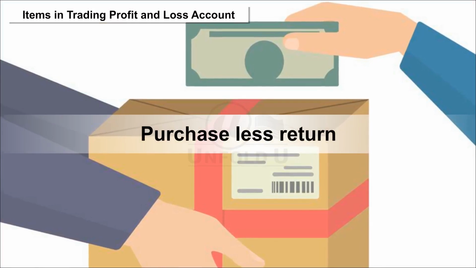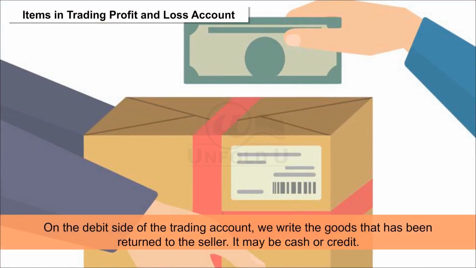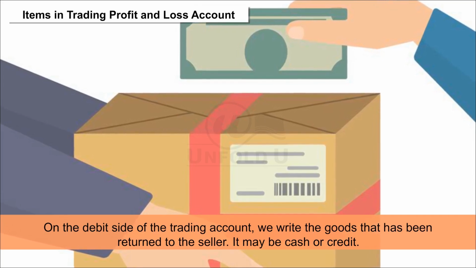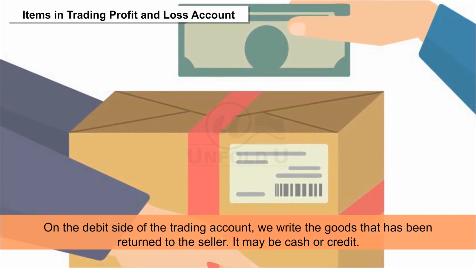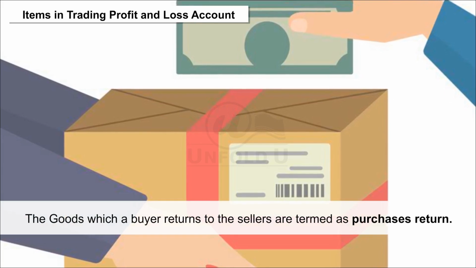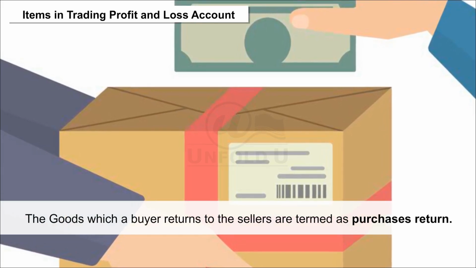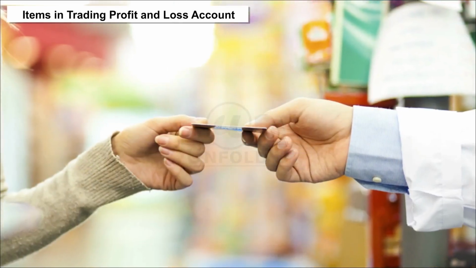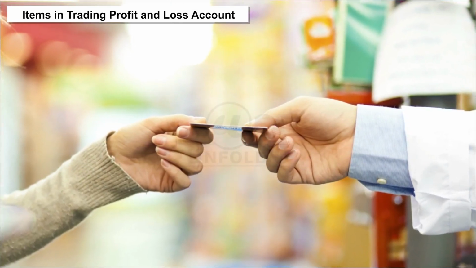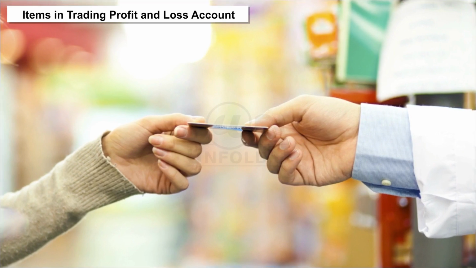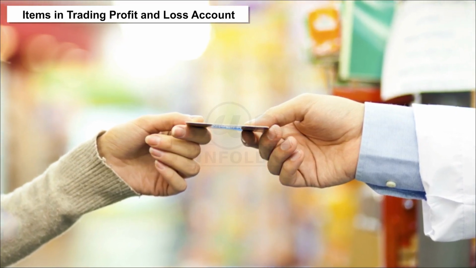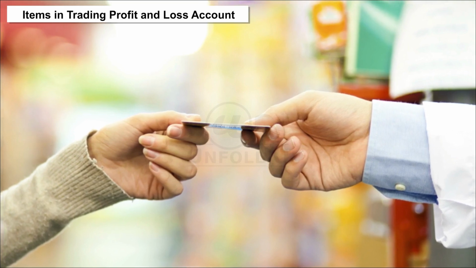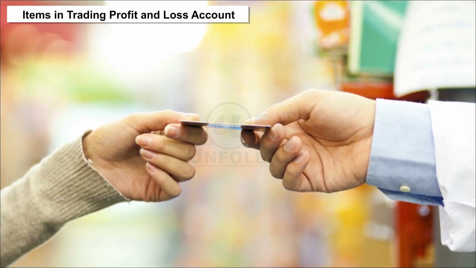Purchases less returns. On the debit side of the trading account, we write the goods that have been returned to the seller. It may be cash or credit. The goods which a buyer returns to the sellers are termed purchases return. We show it by deducting it from the purchases, and the net amount is known as net purchases. Excessive purchase returns can affect the profitability of a business.